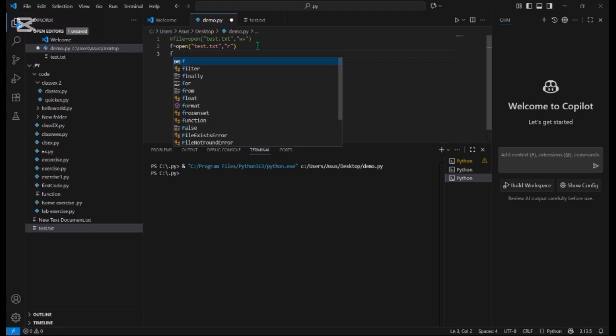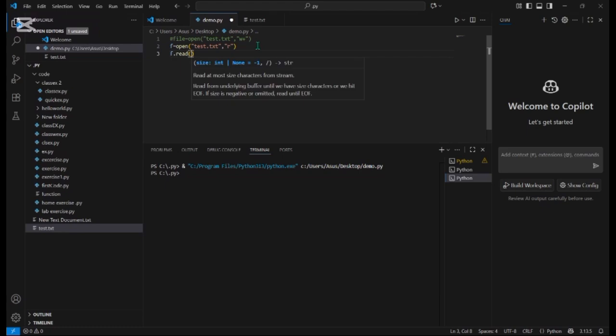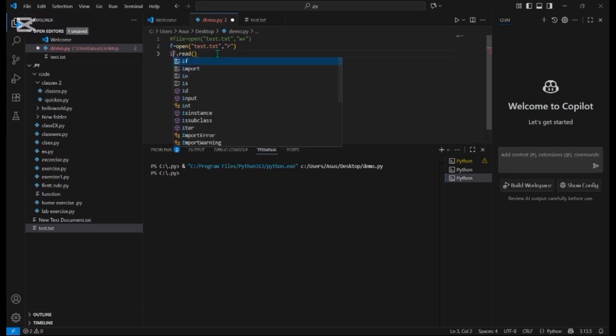Now I'm going to read the file using read. Before reading, we have to write f.read, and in order to see the output, we have to give a variable name. The variable name can be whatever we like, so I'm going to give info is equal to.